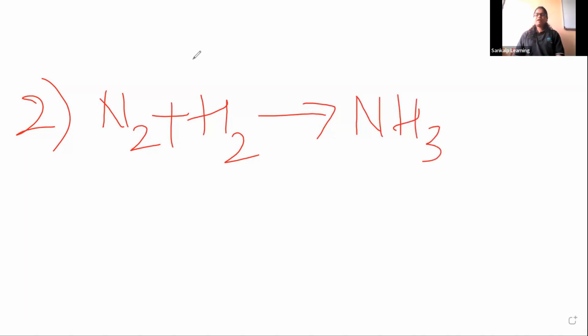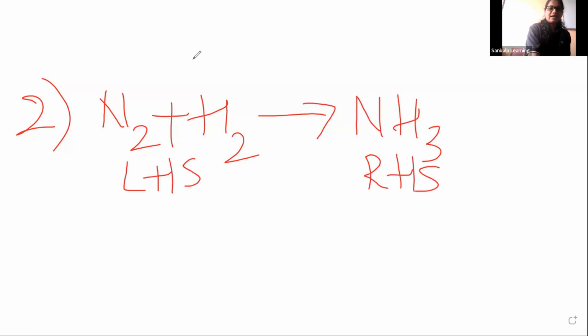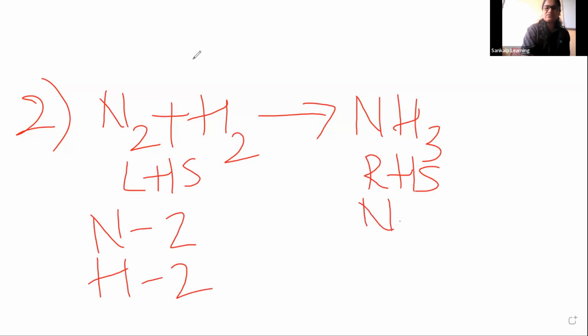Nitrogen, when it combines with hydrogen, we get ammonia, right? So nitrogen, this is the LHS side and this is the RHS side. Nitrogen and hydrogen are there on the LHS side. Here nitrogen is 2, hydrogen is also 2. On the RHS, nitrogen is 1, hydrogen is 3. So here neither nitrogen nor hydrogen is balanced.